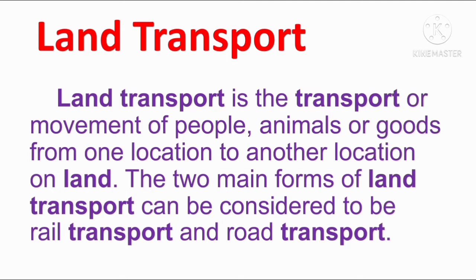What is the meaning of land transport? Land transport is the transport or movement of people, animals or goods from one location to another on land. The two main forms of land transport can be considered to be rail transport and road transport.